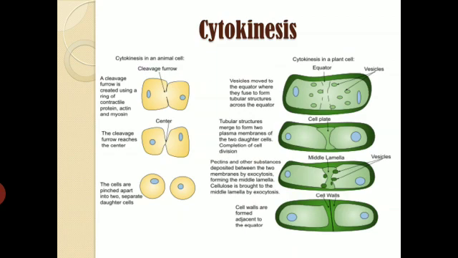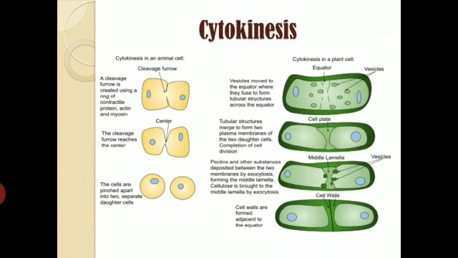What happens in this cleavage furrow is that the proteins called actin and myosin get arranged on the inner side of the plasma membrane at one point, and then they start to stretch and form this cleavage furrow, and the cell is divided. So basically in an animal cell, cleavage furrow formation takes place.